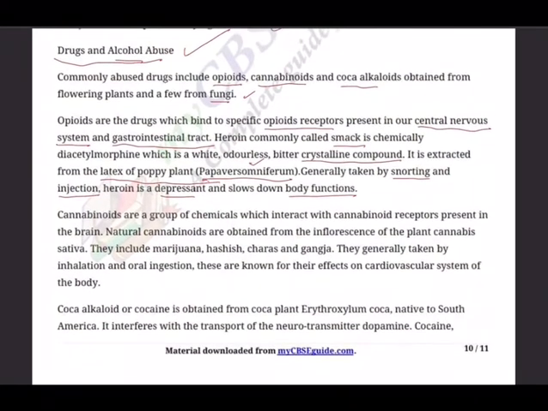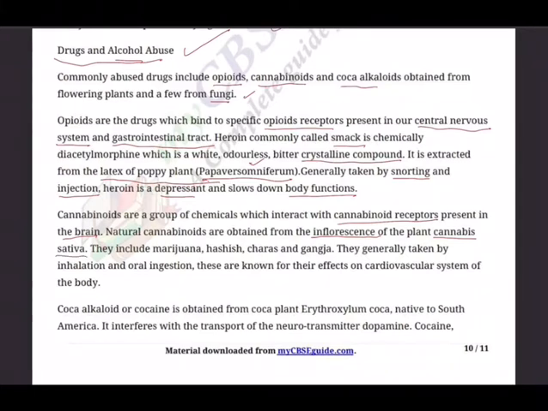Cannabinoids are a group of chemicals which interact with cannabinoid receptors present in the brain. Again, see, central nervous system. Natural cannabinoids are obtained from the inflorescence of the plant Cannabis sativa, the biological name.